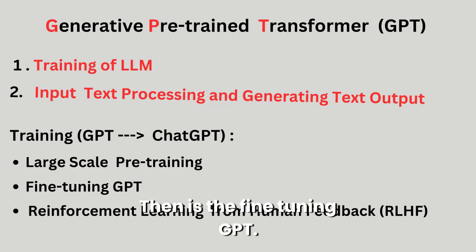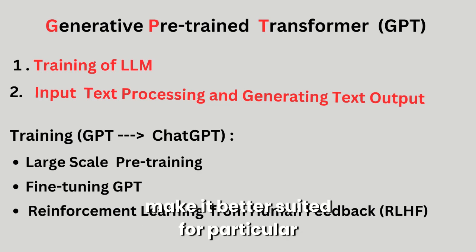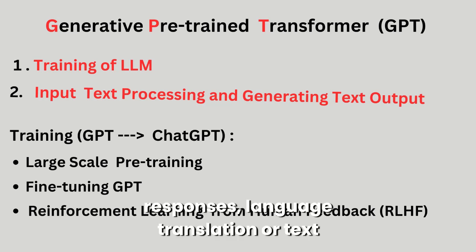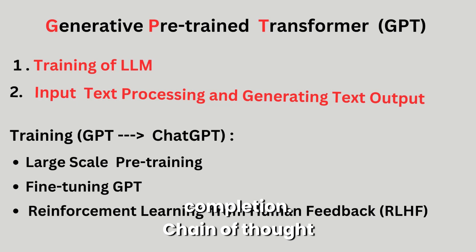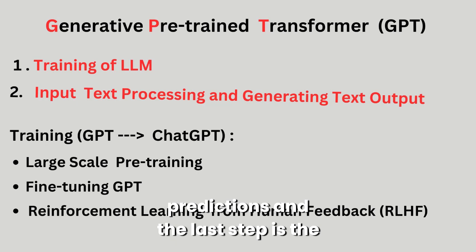Then is the fine-tuning of GPT. This step adjusts the model parameters to make it better suited for particular applications, such as conversational responses, language translation, or text completion. Chain of thought reasoning technique is used for better predictions.